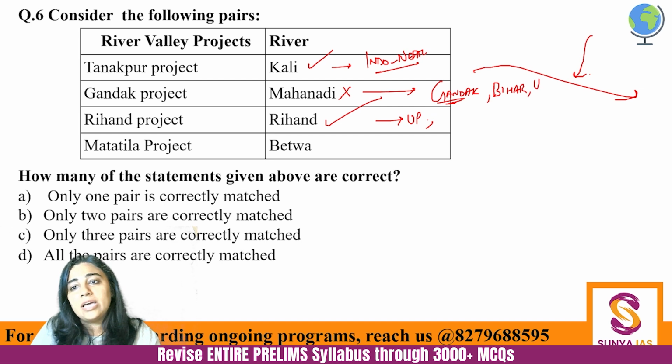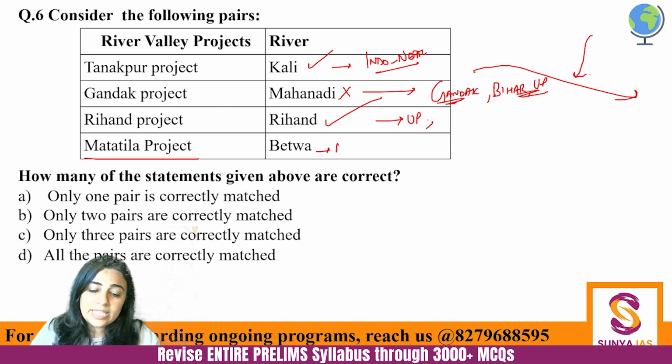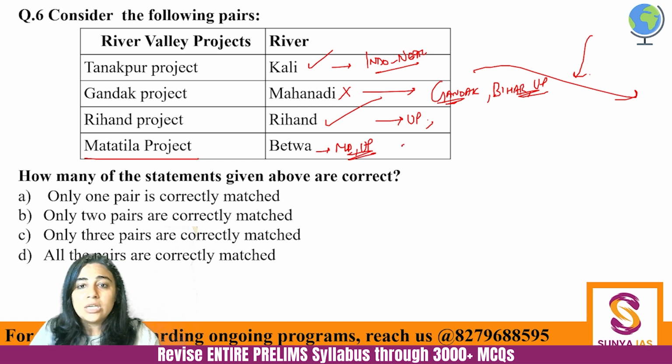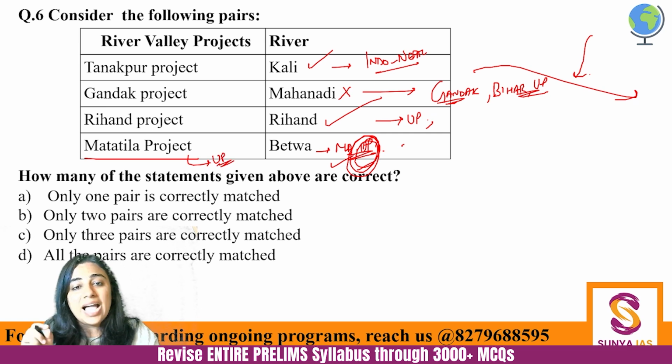ठीक. Bihar, UP का joint project है. Even Nepal joins in. Fine. Then third one is correctly matched, and the fourth one, Mata Tila project. Mata Tila project is there in MP and UP, and it is on the river Betwa, so it is correctly matched. Sorry, it is in the state UP and it is jointly built by MP and UP. So Mata Tila is in the state UP and on the river Betwa.